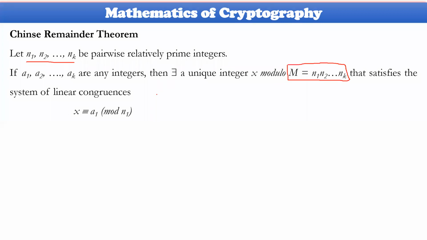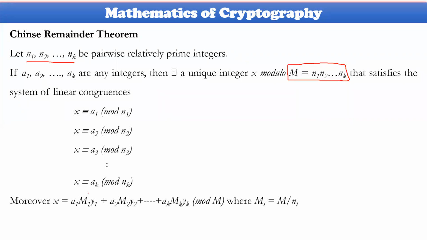x is congruent to a1 modulo n1, and x is congruent to a2 modulo n2, and so on and so forth. How could you calculate this particular value of x? It is a1 times capital M1 times y1 plus a2 times capital M2 times y2, and so on, up to ak times capital Mk times yk, modulo m.